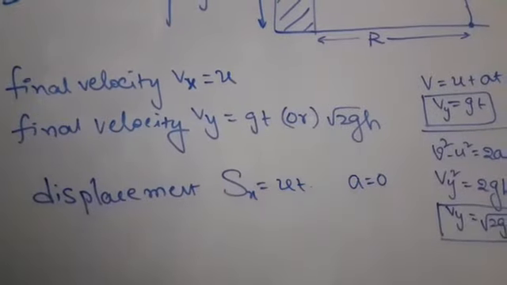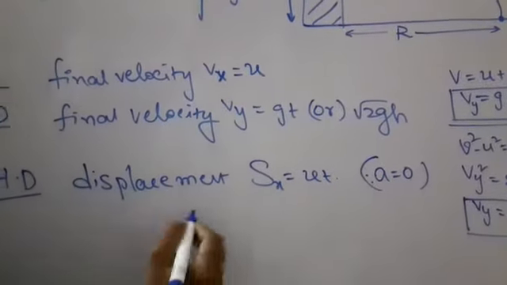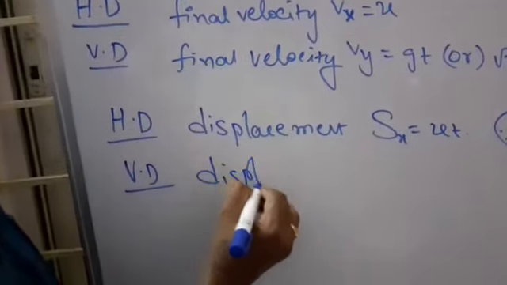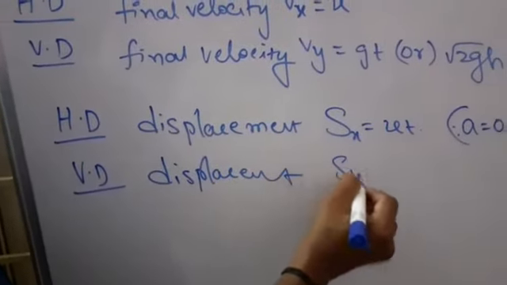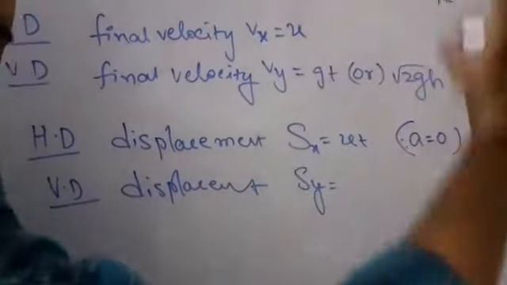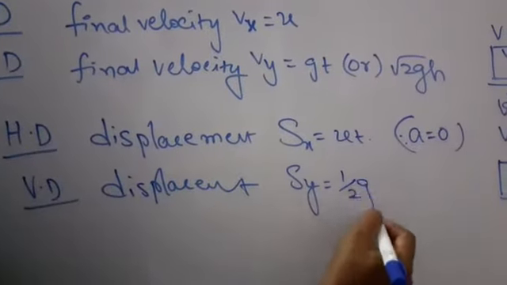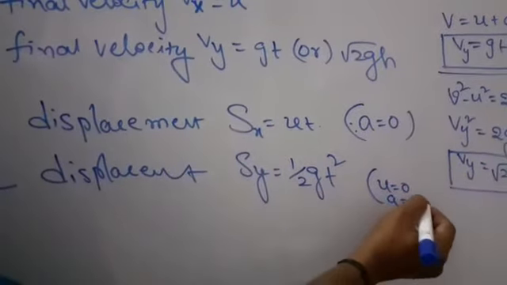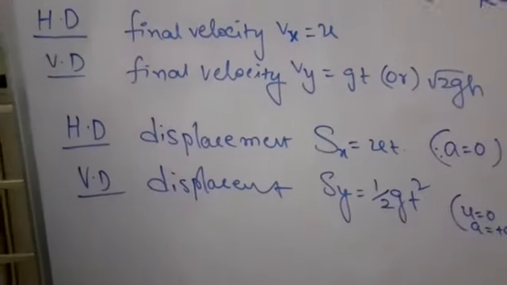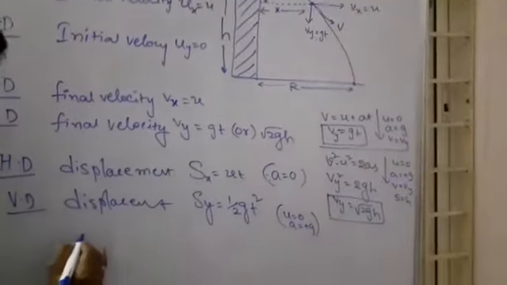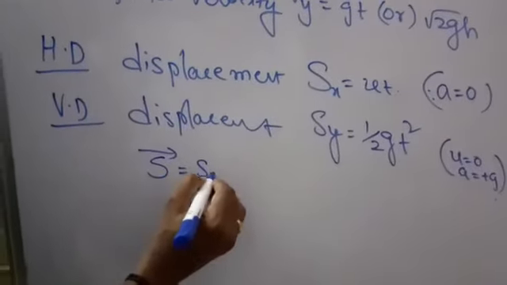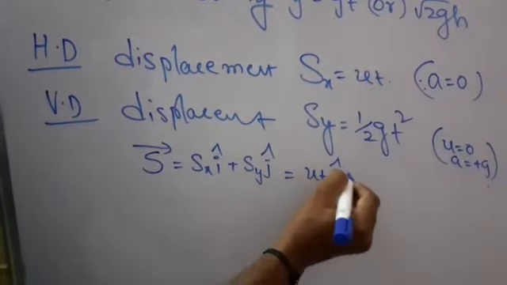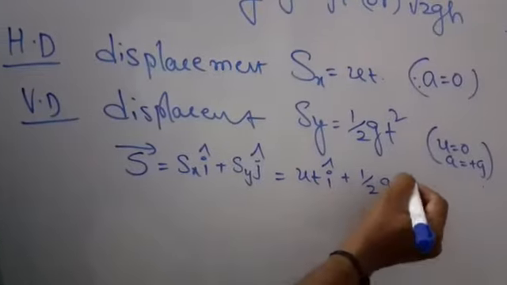In the vertical direction, the body behaves like a freely falling body, so sy = ½gt², because u = 0 and a = +g. Therefore the net displacement vector is sx i cap plus sy j cap, that is ut i cap plus ½gt² j cap.